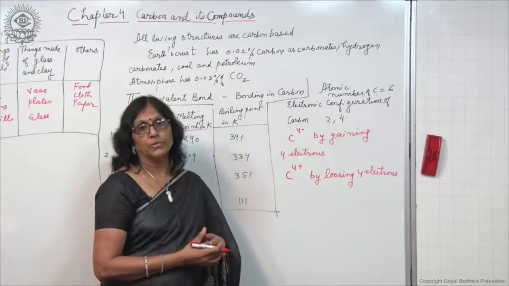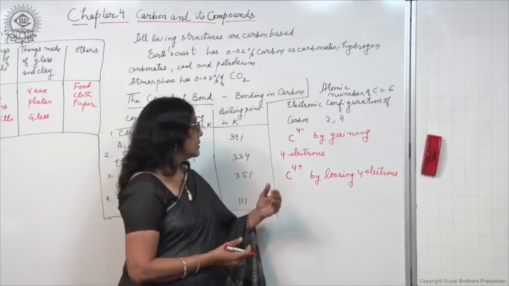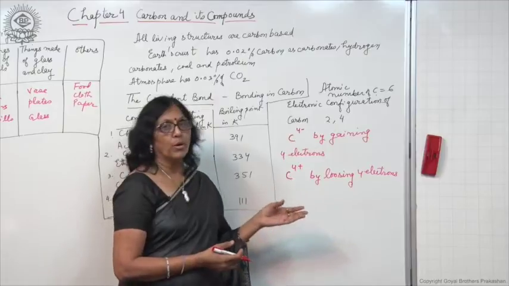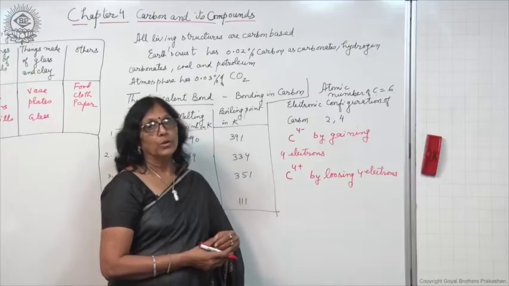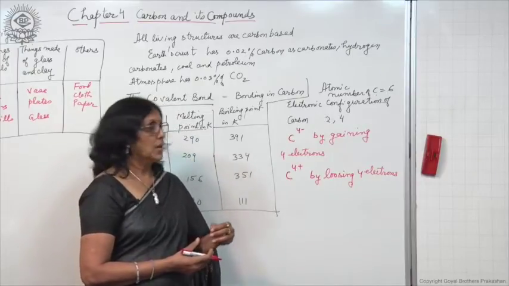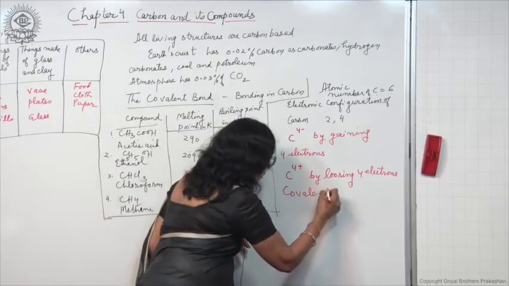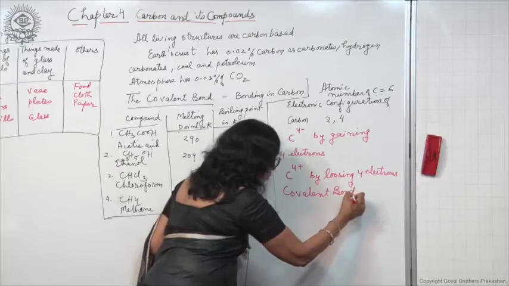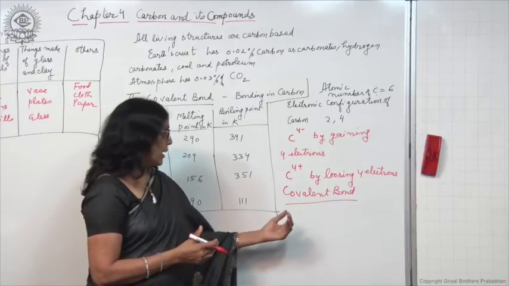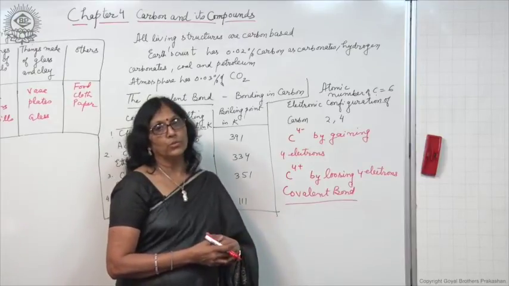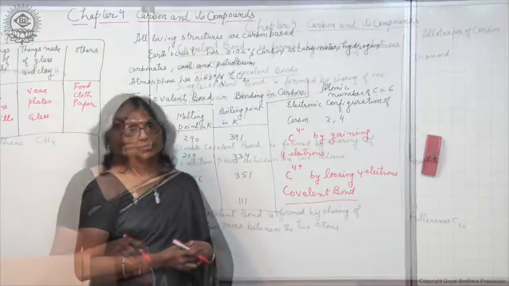So, what type of bonding is present in the carbon compounds? Carbon atom can form the bond by sharing of electrons, by forming covalent bond. Carbon compounds form covalent bonds. So, first of all, let us study about covalent bond. Covalent bond is the bond formed by the sharing of electrons between the 2 atoms. So, let us study about the covalent bond in detail.